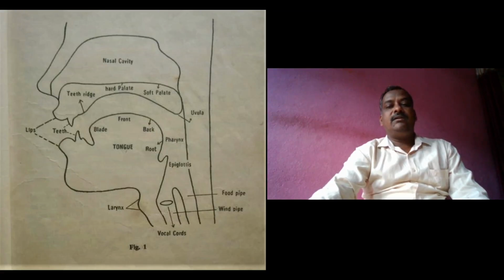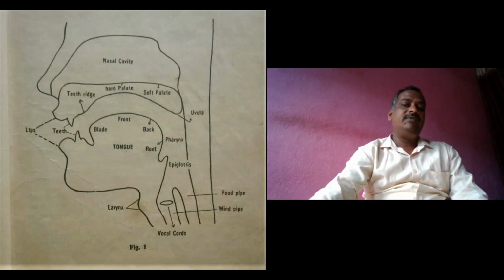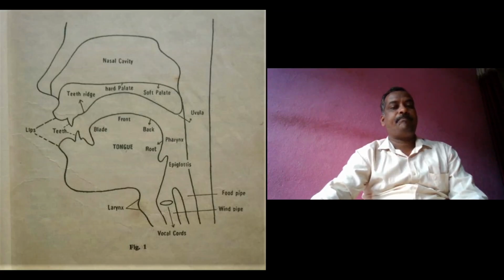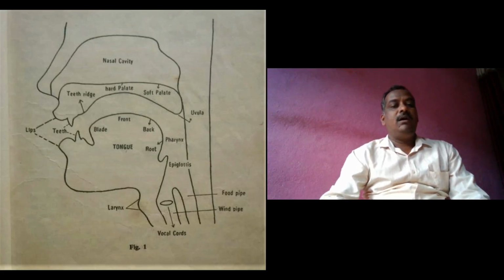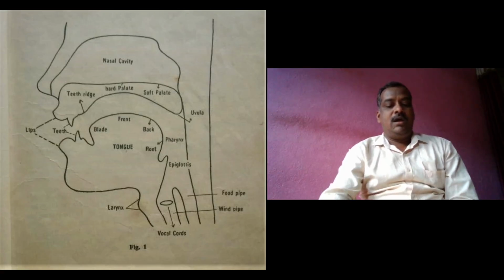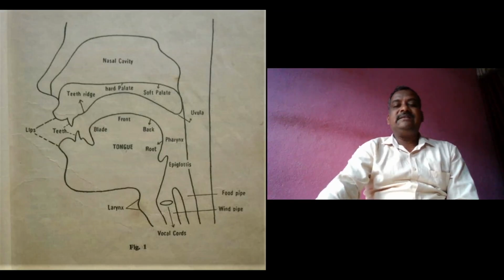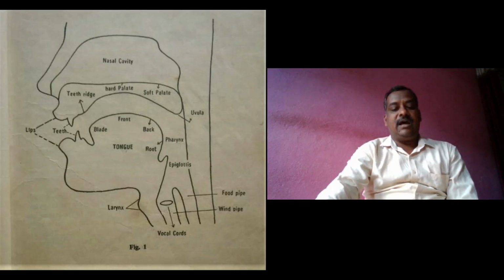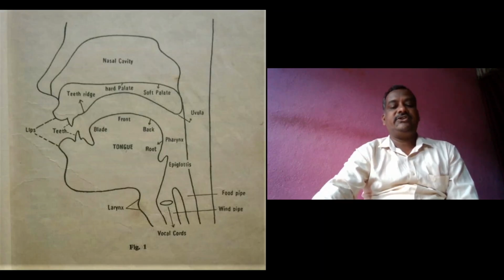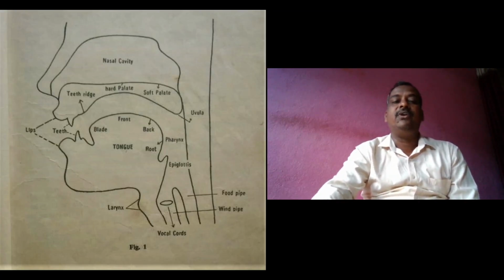Let us see the roof of the mouth carefully. This comprises the teeth ridge, hard palate, soft palate, and uvula.